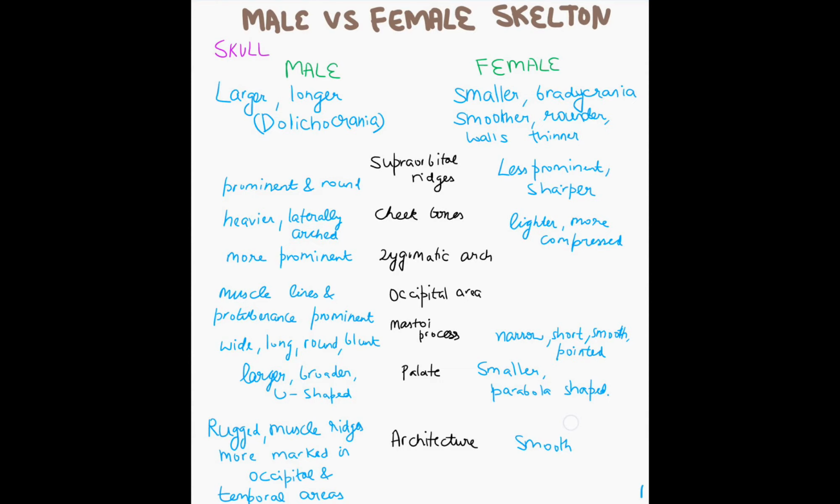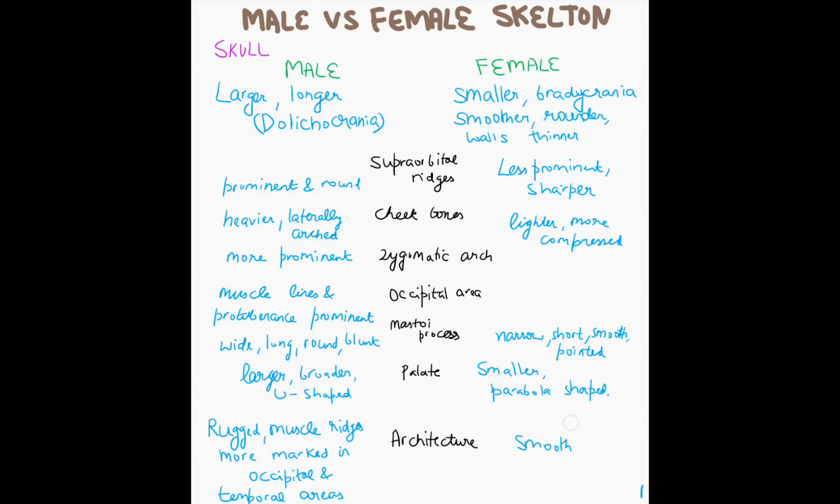Zygomatic arch will be more prominent, and occipital area, muscle lines and protuberance will be more prominent. Mastoid process will be wide, long, round, and blunt. And the palate will be larger, broader, and U-shaped. So, what is more prominent in the males is supraorbital ridges, zygomatic arch, cheekbones, occipital area, mastoid process and palate